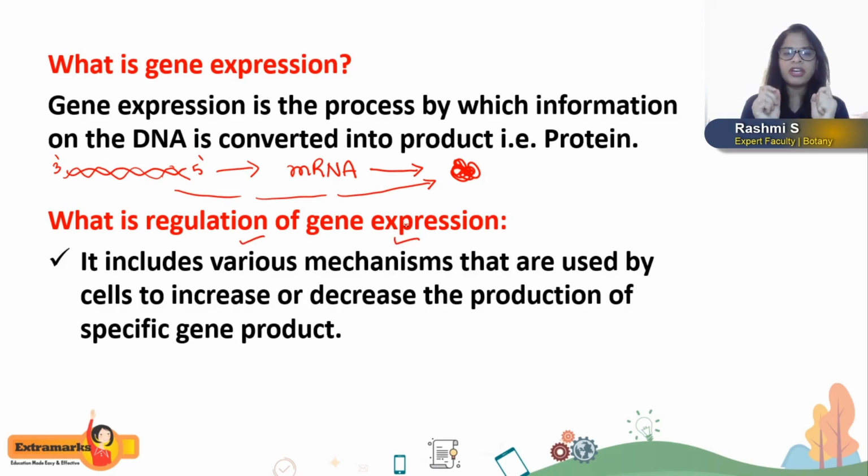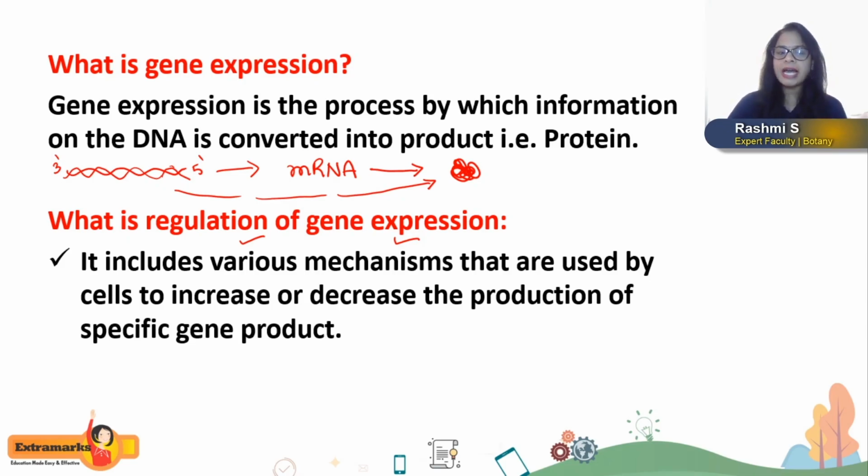I'll just give you a very simple example here. You know that the growth hormone in our body has to be produced in a specific amount, right? But if the growth hormone gene is expressed too much, then what happens? Ultimately, it results in gigantism, isn't it? And if the growth hormone gene is expressed low, then it leads to dwarfism, right?